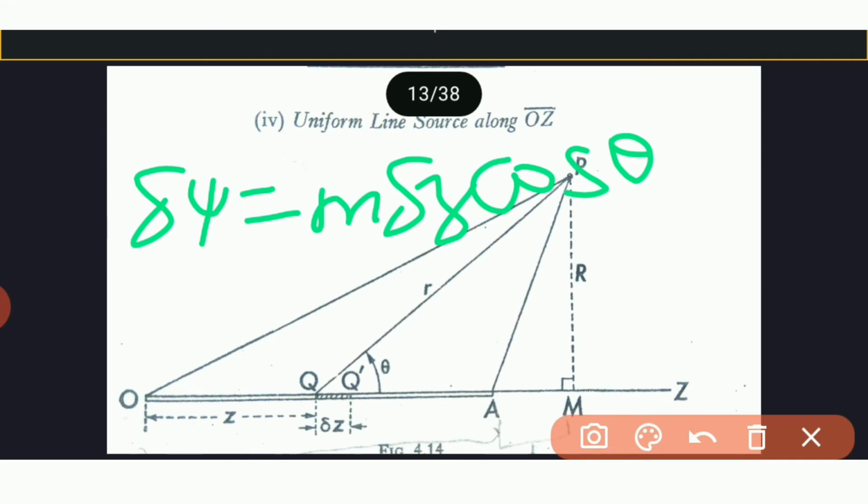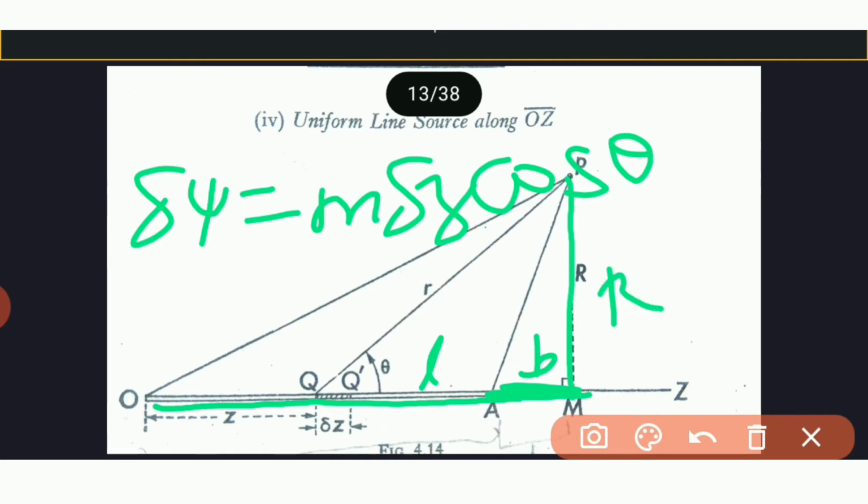Now denoting this OA as L, and this AM is B, and this distance PM is R, all of which are constant elements in the following integration procedure.